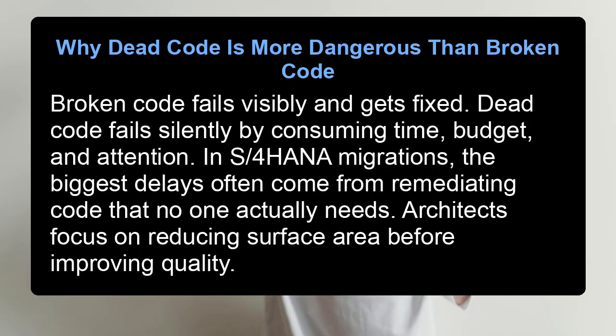Why dead code is more dangerous than broken code. Broken code fails visibly and gets fixed. Dead code fails silently by consuming time, budget, and attention. In S/4HANA migrations, the biggest delays often come from remediating code that no one actually needs. Architects focus on reducing surface area before improving quality.